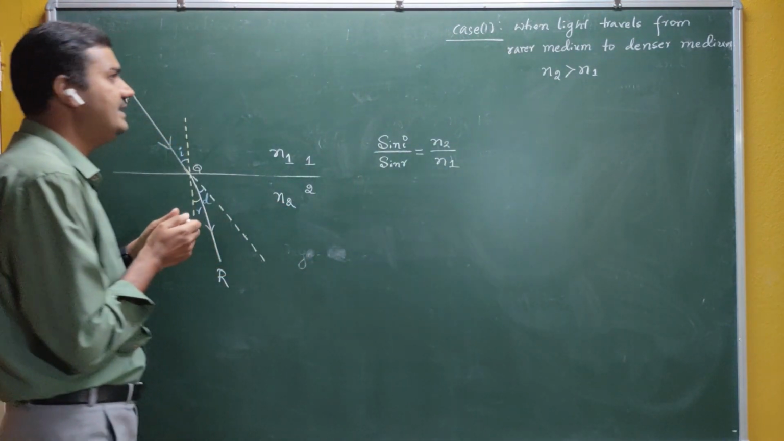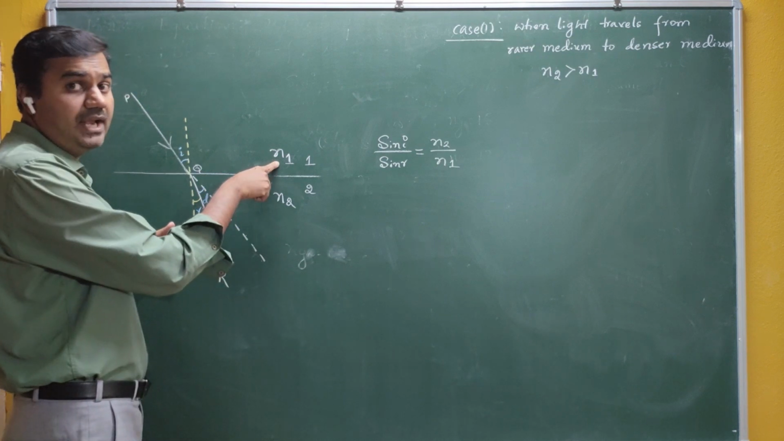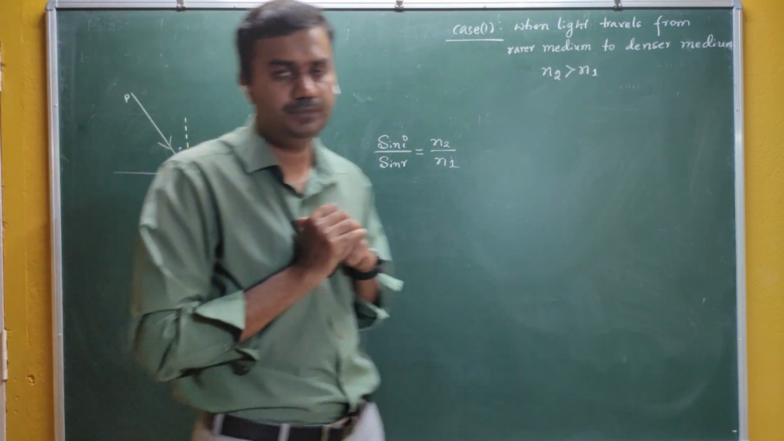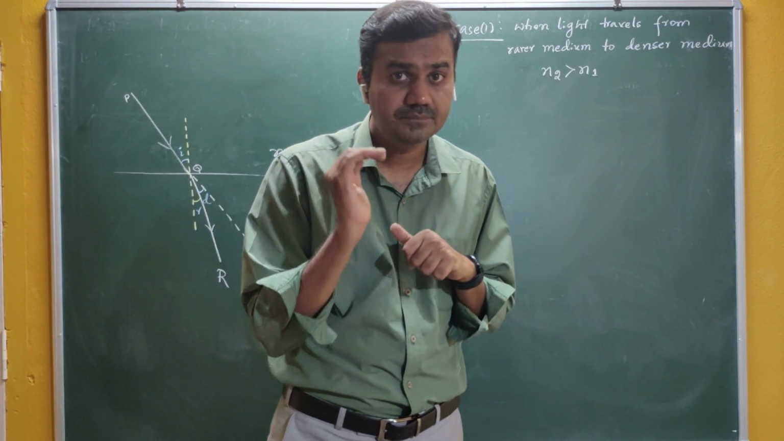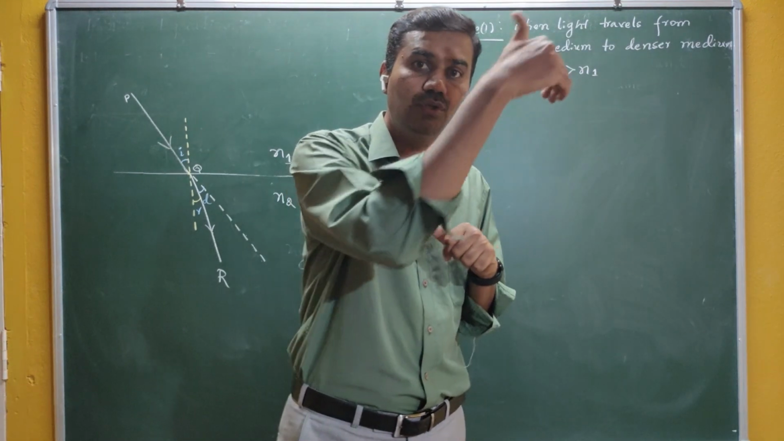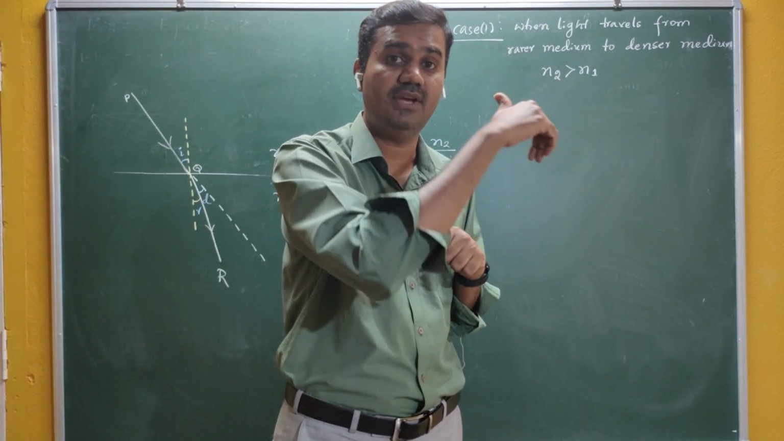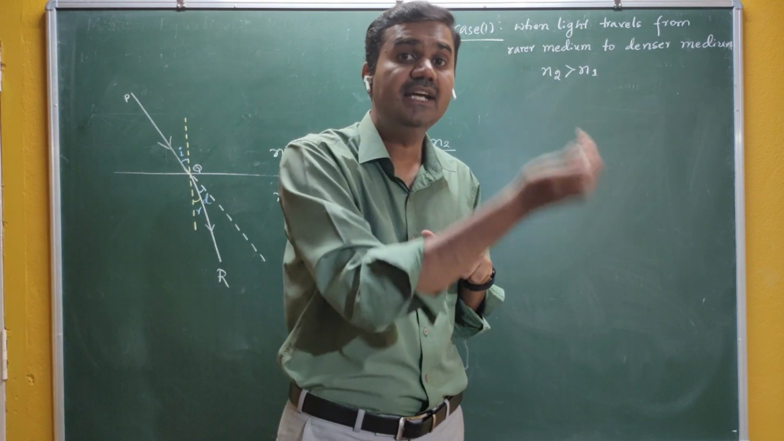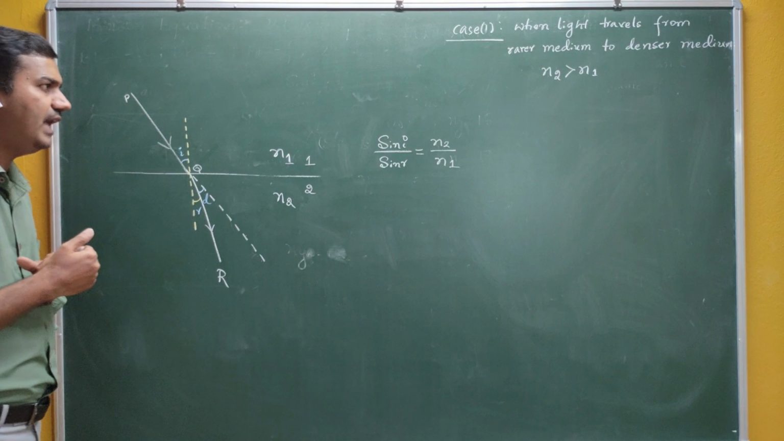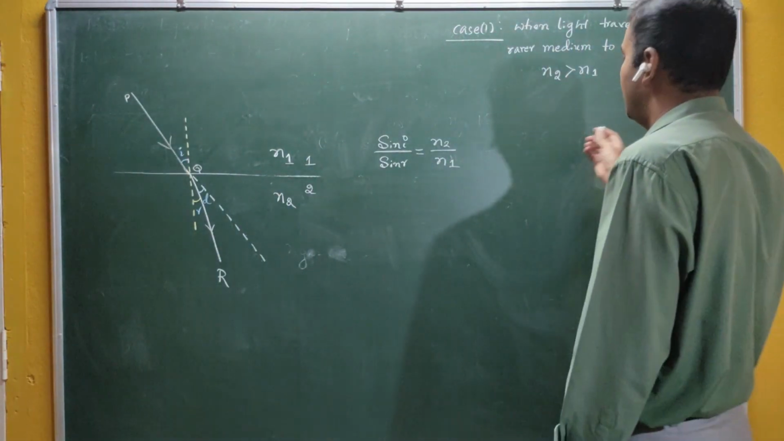Therefore, light is traveling from rarer medium to denser medium, so the refractive index N1 is less than N2. Are you getting me? As the density increases, diamond is the densest material. It has the highest density, therefore it has a high refractive index. So yes, N2 is greater than N1. You can see that in the relation here.